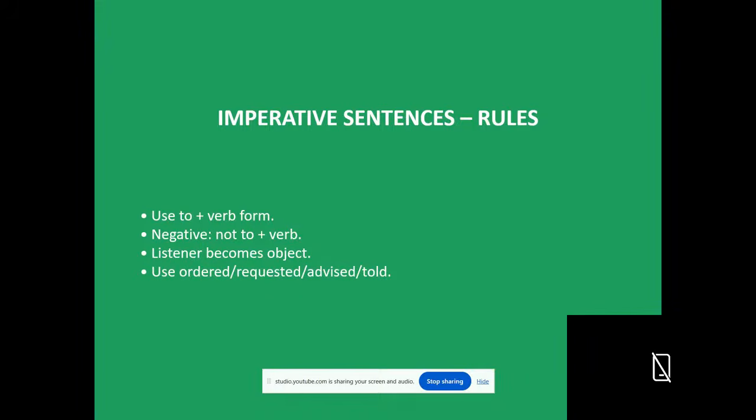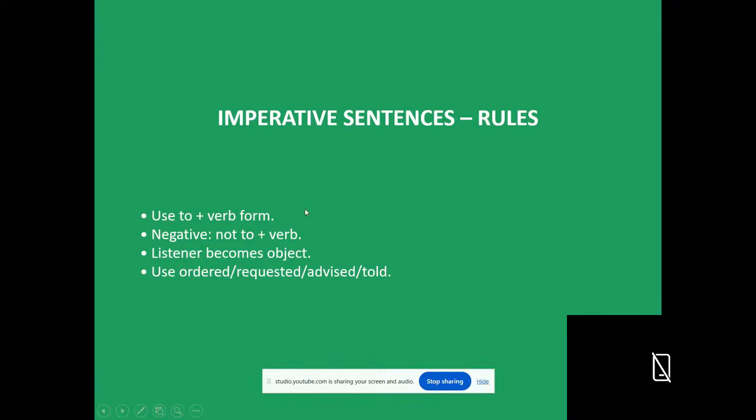Next, imperative sentence. What do you mean by imperative sentence? Nothing but it's an order or request or suggestion or warning. So these are called imperative sentences. How do we change imperative sentences? The rules: use to plus verb form. Negative, not to plus verb form. Yes, that is the infinitive verb. Understand? To plus verb means nothing but infinitive.